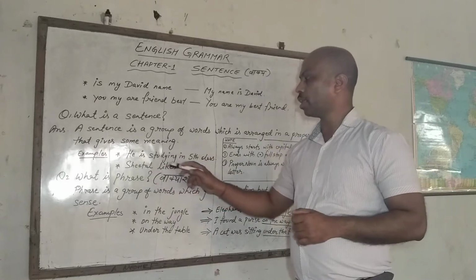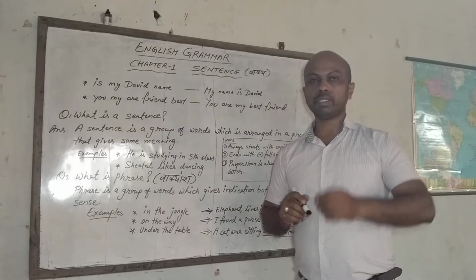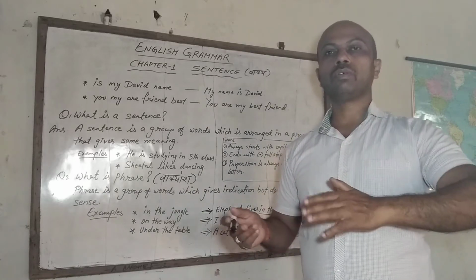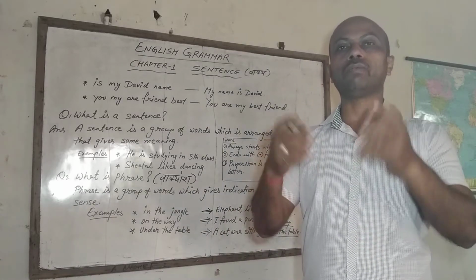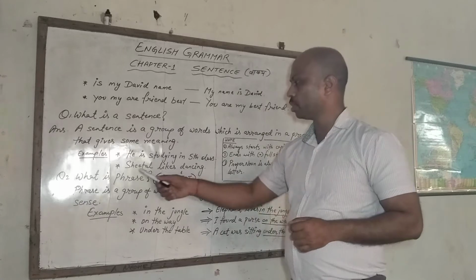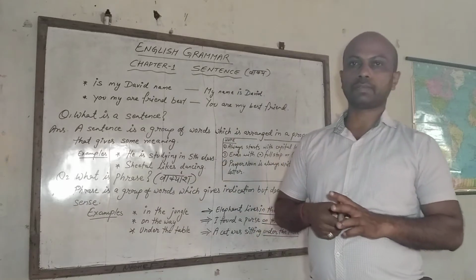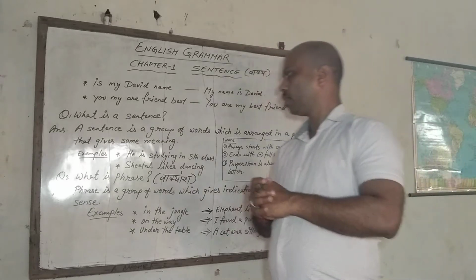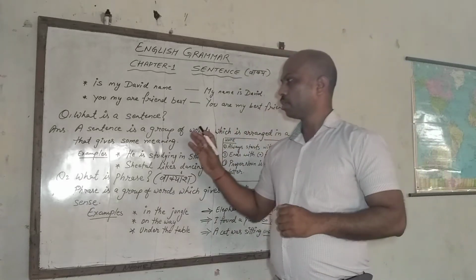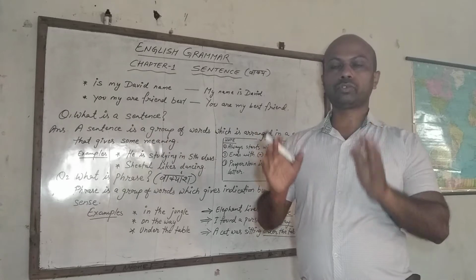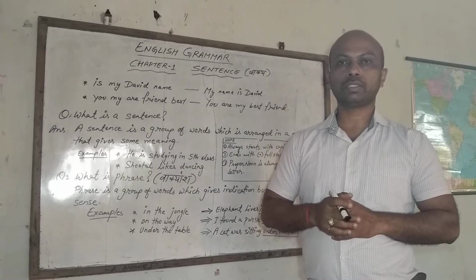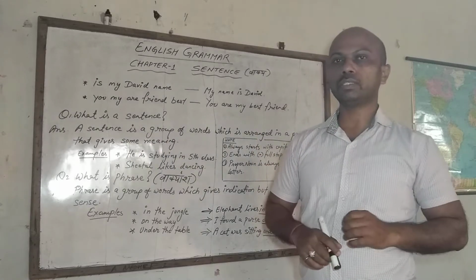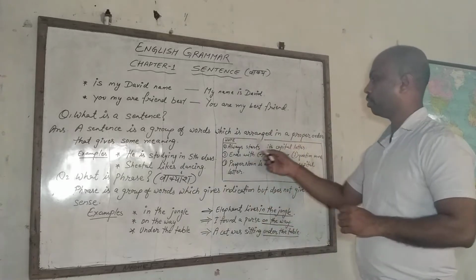Next one, Seetal likes dancing. Means Seetal is a girl who likes dancing, who loves dancing. So this is also a sentence. Understood? Now, some important things you should learn about a sentence and you should know about a sentence. These are written in a box.